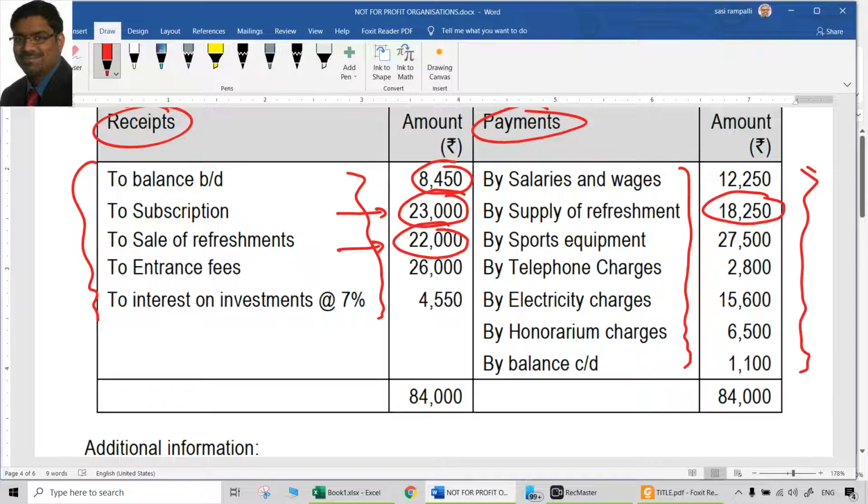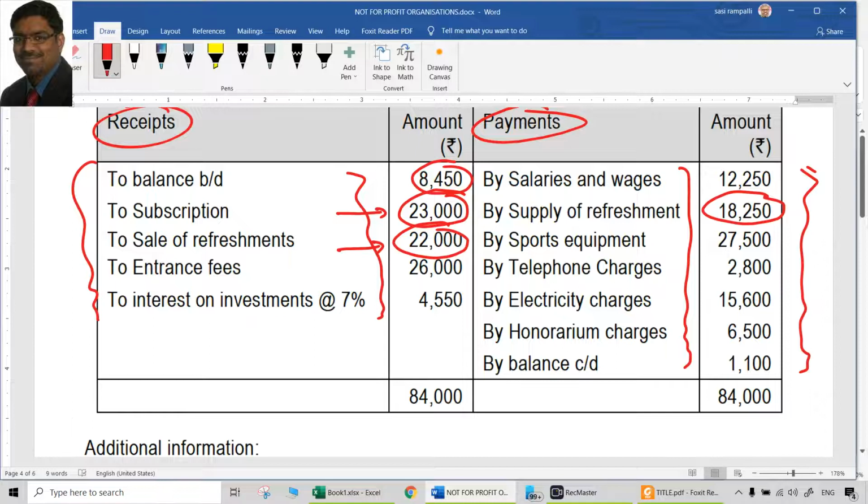So, okay, you received 22,000 from sale of refreshment, but you have a cost also, right? You purchased them. Supply of refreshment here means a payment. Payment means it is an expenditure. So, I show 22,000 on the income side, 18,250 on the expenditure side, no problem. But is that appropriate? No.